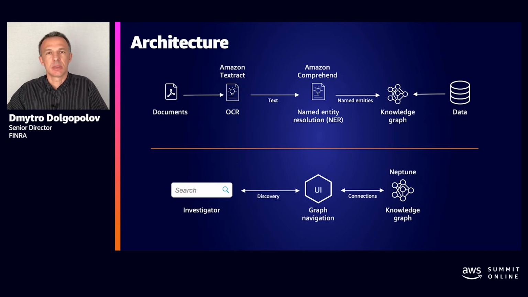Transforming structured data to knowledge graph triples is an easy process. You just need to understand the semantics of structured content and build the corresponding transformations. It's a completely different story when you're dealing with unstructured content. We are dealing with documents that require optical character recognition. We are dealing with documents that are unstructured and freestyle documents. We are dealing with documents that are bank statements and other semi-structured documents.